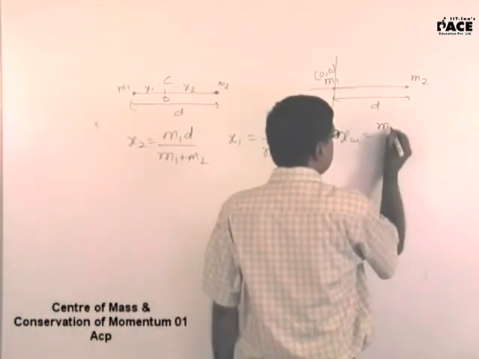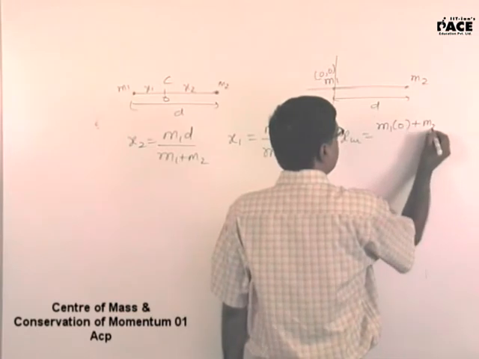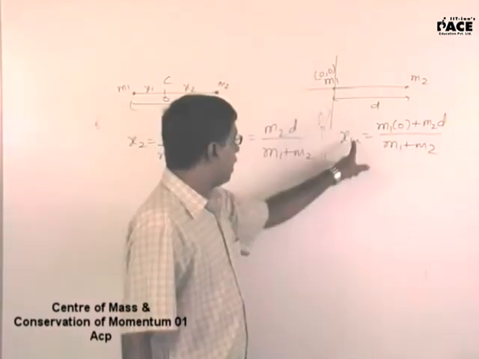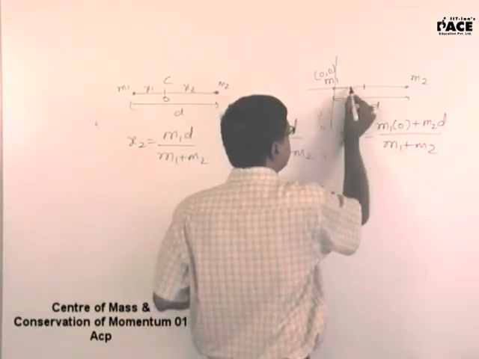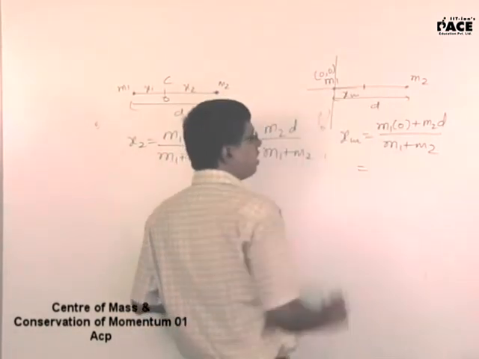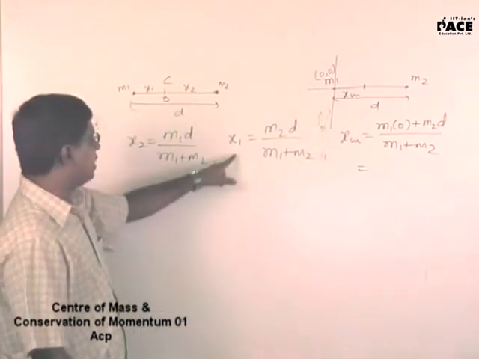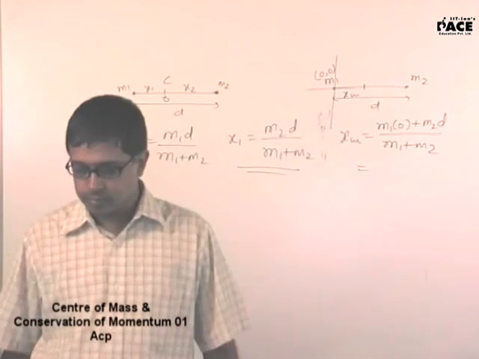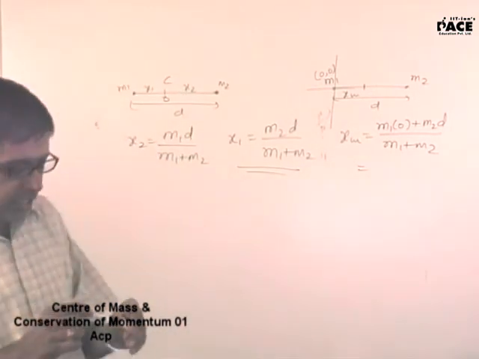What happens to that? m1 into 0 plus m2 into d upon m1 plus m2. xcm means that will be the position of the center of mass from m1. Don't you think that is x1 here? Are you getting the same answer? Yes, sir. Is the logic clear to all?